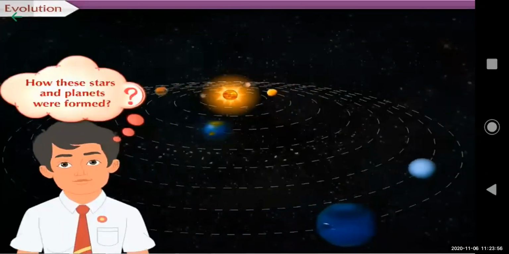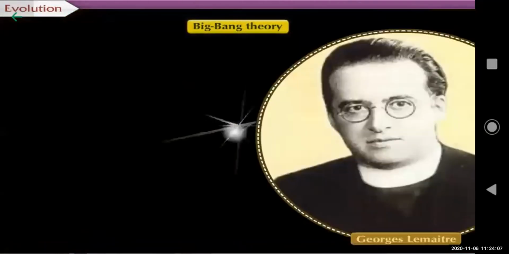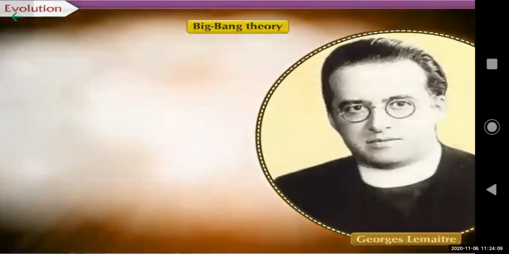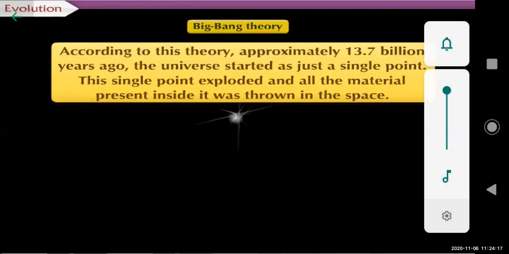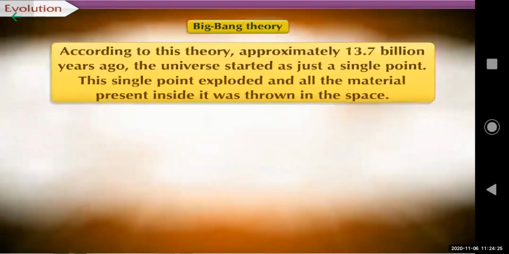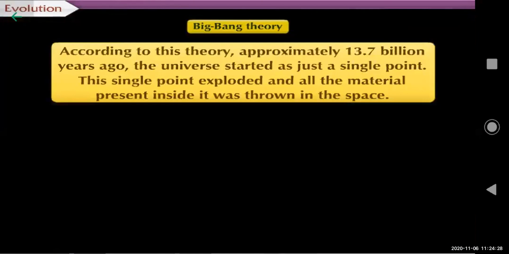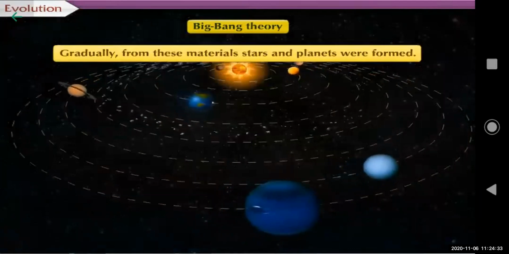Man has always been curious to know about how these stars and planets were formed. The Big Bang theory was proposed in this regard. Scientist Georges Lemaitre proposed this theory. According to this theory, approximately 13.7 billion years ago, the universe started as just a single point. This single point exploded, and all the material present inside it was thrown into space. Gradually, from these materials, stars and planets were formed.